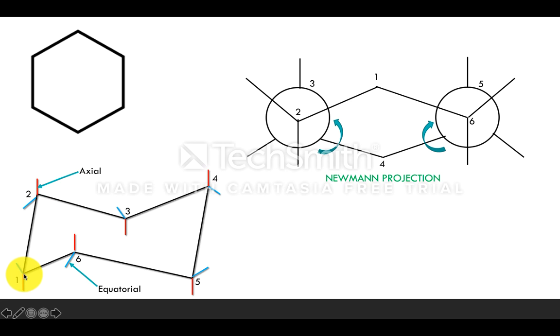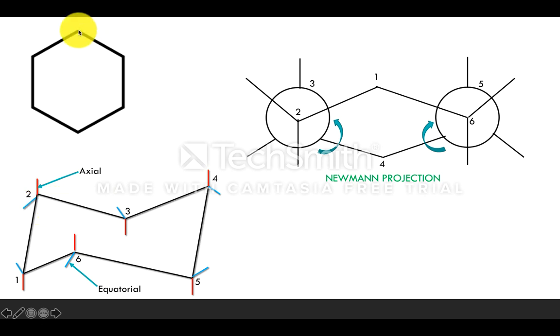See here I have represented the hydrogens in red color and also in blue color. Have you noticed the difference between the red and the blue colored bonds? See, all the red color bonds are present either above or below the plane of the molecule in a straight manner. And the blue color hydrogens are present on the plane, that is, slightly deviated. So what do the red and blue colors indicate?